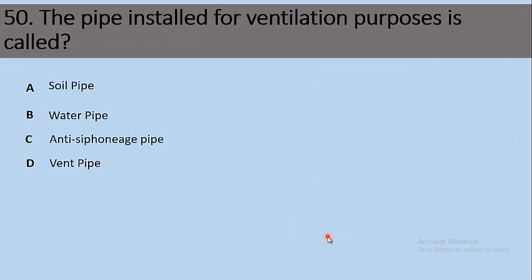50. The pipe installed for ventilation purposes is called soil pipe, water pipe, anti-siphonage pipe, D, vent pipe. So the right option for this is option D, vent pipe.